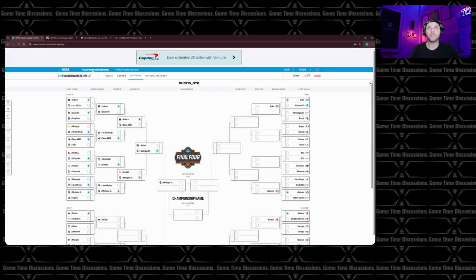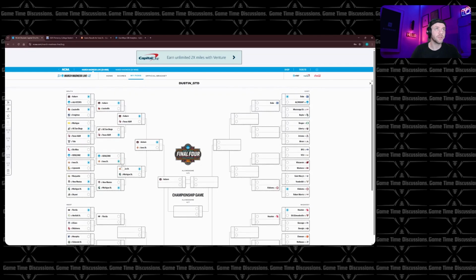We'll go ahead and go to the East next. So, actually, real quick, we'll go here. Same thing. If UNC does end up beating Iowa State, I still have Michigan State going on. Say Iowa State beats Michigan State, then I would change to Auburn. I just think Auburn would be able to outlast the injured Iowa State and the Cyclones. If Michigan ends up beating UC San Diego, I would still probably pick A&M, and then this would not change. Same if Creighton was to beat Louisville. I don't have a change there. Let me switch all this back.